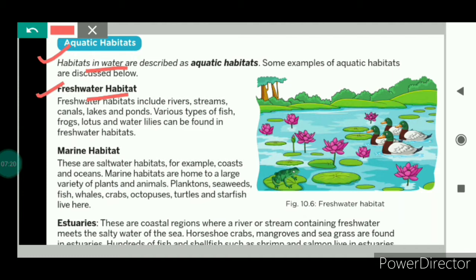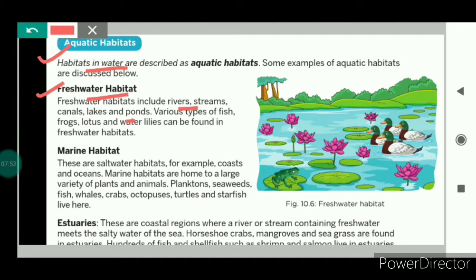There are various kinds of animals, let's say fish. There are various types of fish which can survive only in the freshwater habitat, or there are various types of fish that can survive only in salty water. So depending on this, habitats are also of various types. So in the freshwater habitat, the water is not salty. It is freshwater. Examples are rivers, streams, ponds, lakes, etc.